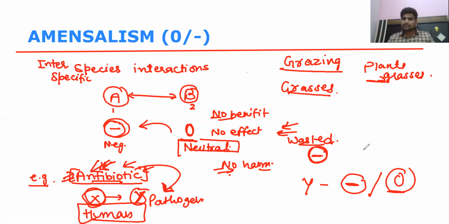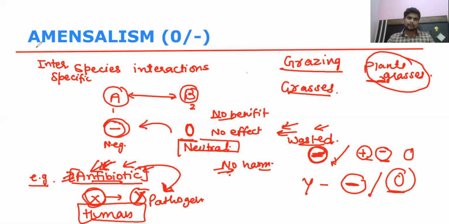It means the cattle is not getting any benefit, and not any harm. By destroying those grasses, there is no harm and no benefit to the cattle. The grasses which the cattle eat do benefit the cattle, because they are getting food. But those grasses which got wasted are neither giving benefit nor giving harm to the cattle. So this type of interaction is neutral and negative, because those plants which are wasted are getting a harmful effect. This is also an example of amensalism.